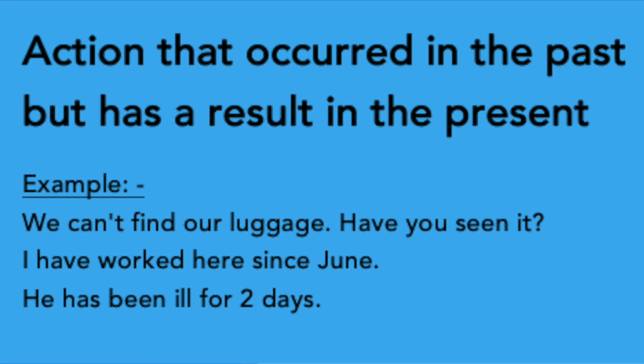On the other hand, it is used to talk about a continuing situation. This is a state that started in the past and continues in the present and will probably continue into the future. This is a situation, not an action. We usually use for or since with this structure. For example, I have worked here since June.